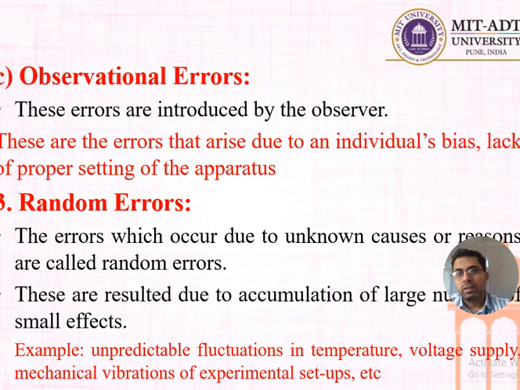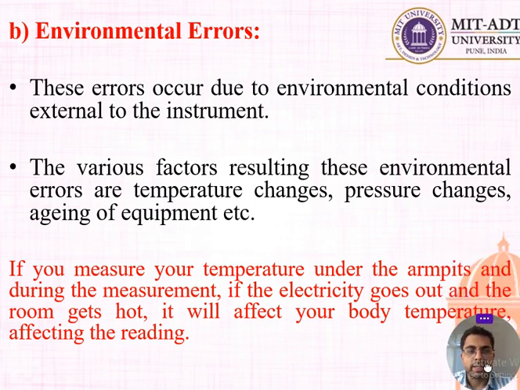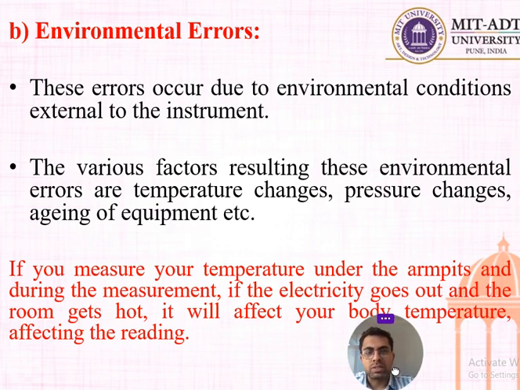Next, environmental errors. The word itself indicates the meaning of the error. These errors occur due to the environmental condition around the instrument. The various factors resulting in these environmental errors are temperature changes, pressure changes, and aging of the equipment. What is the example? If you measure your temperature under the armpit, and during that measurement the electricity goes out and the room gets hot, of course it will affect your body temperature and the reading. Such a kind of error comes under environmental error.